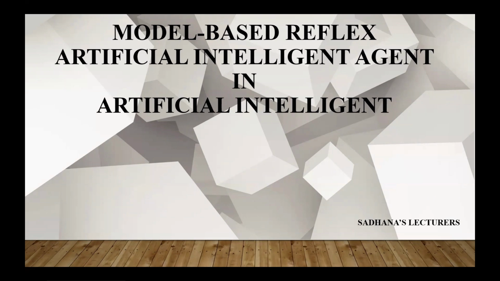The agent only receives the surrounding percept from the environment and makes the decision according to that condition-action rule. Now we are moving to another type of agent, which is called the model-based agent.